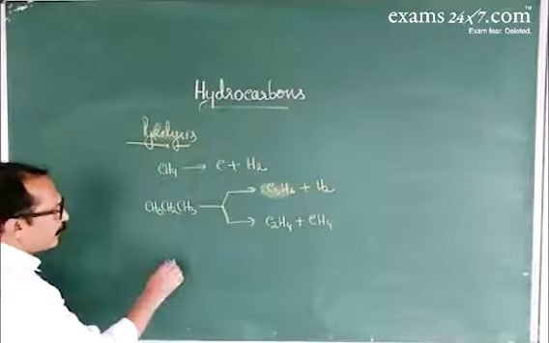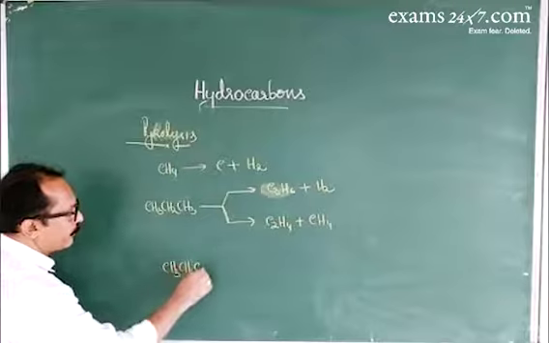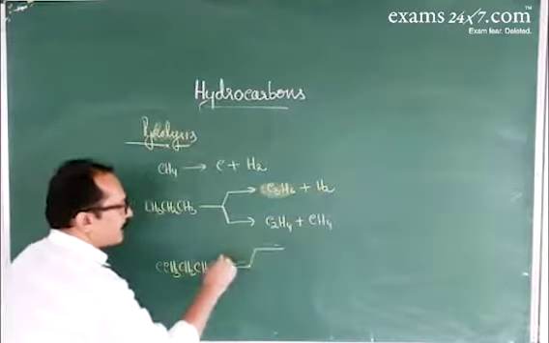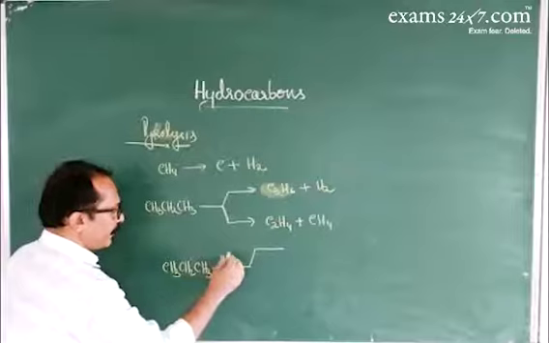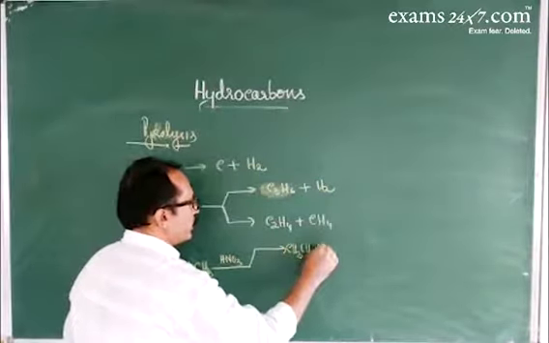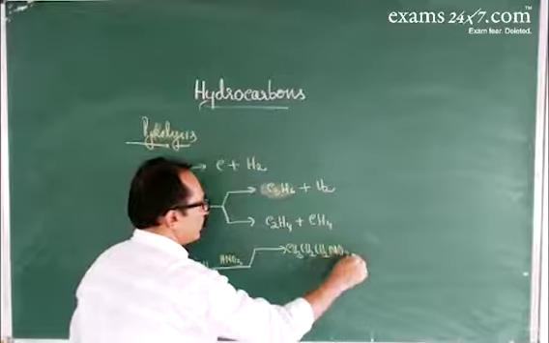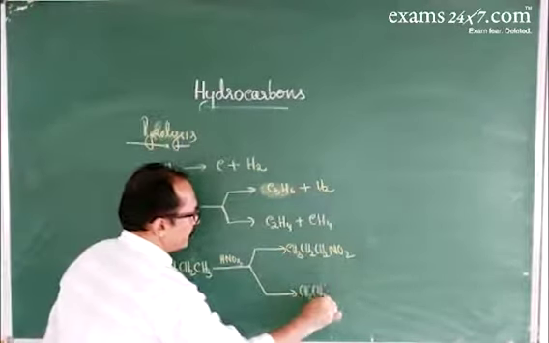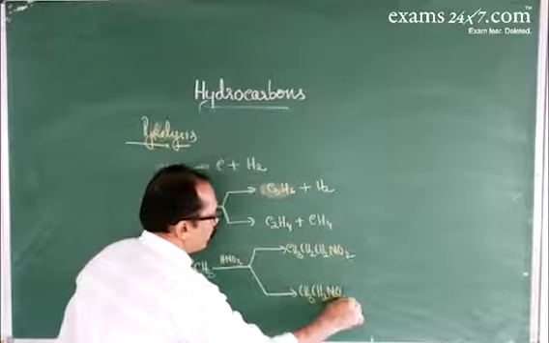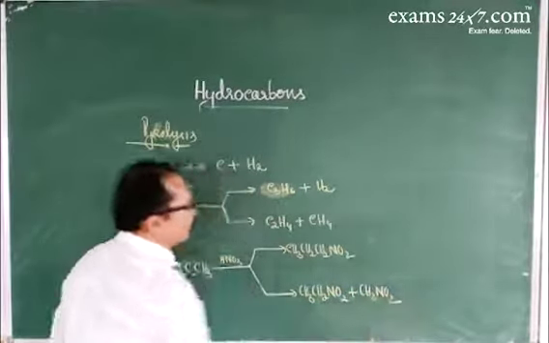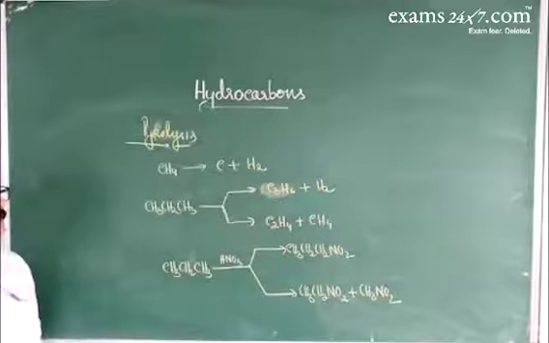Suppose you consider propane, CH3, CH2, CH3, on heating with nitric acid, HNO3, this gives CH3, CH2, CH2, NO2, nitropropane. Or in another reaction, CH3, CH2, NO2, nitroethane, and nitromethane. This is about vapor phase reaction. These are the different types of reactions.